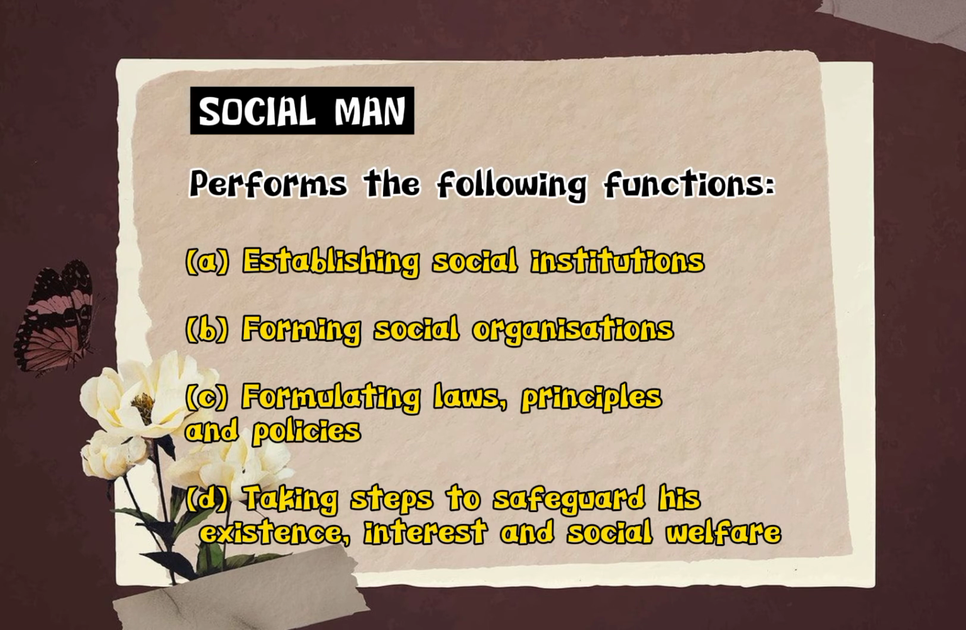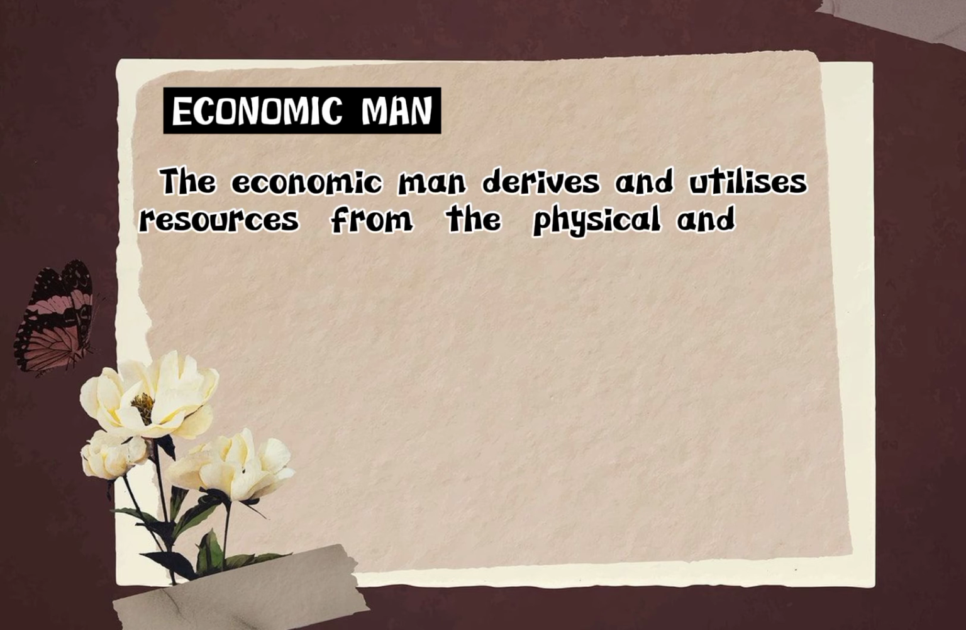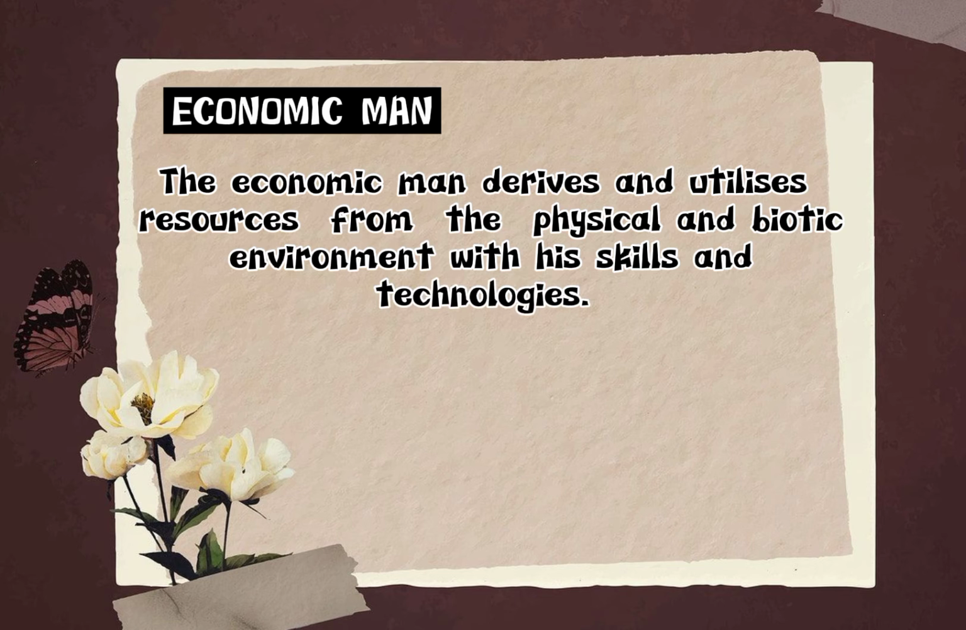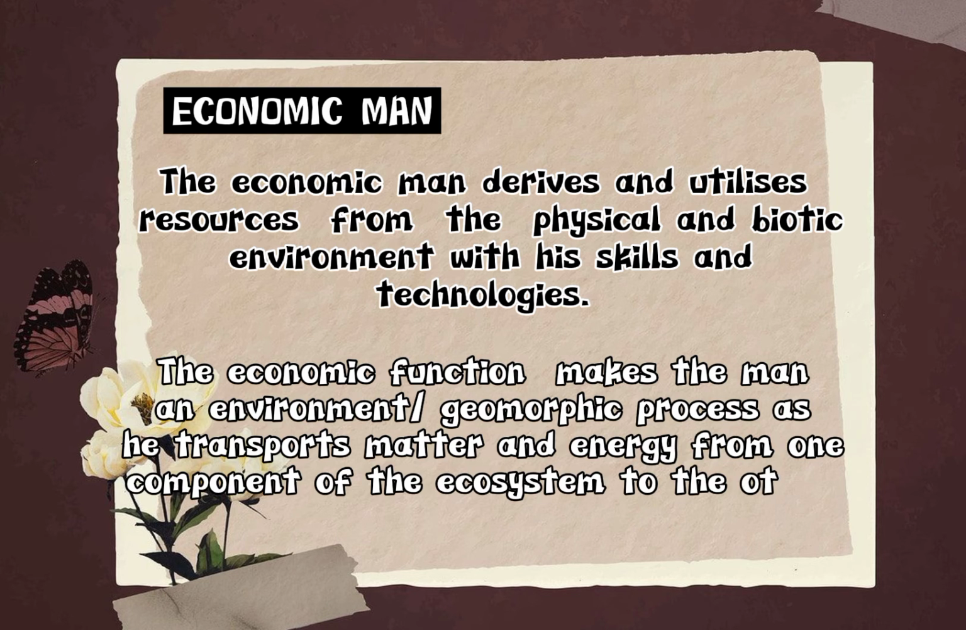Second is the social man. The social man performs the following functions: establishing social institutions, forming social organizations, formulating laws, principles, and policies, and taking steps to safeguard his existence, interest, and social welfare. And last is the economic man. The economic man derives and utilizes resources from the physical and biotic environment with his skills and technologies. The economic function makes man an environmental geographic agent as he transports matter and energy from one component of the ecosystem to another.